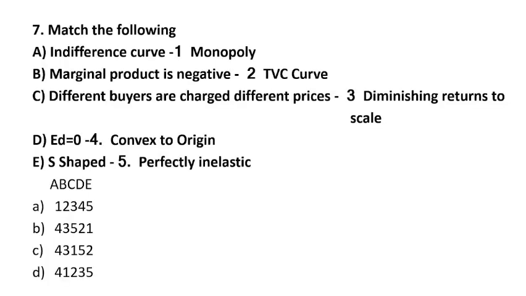Question number 7. Match the following. In one column: indifference curve, marginal product is negative, different buyers are charged different prices, ED is equal to 0, S-shaped. In another column they have given: monopoly, TVC curve, diminishing returns to scale, convex to origin, and perfectly elastic.